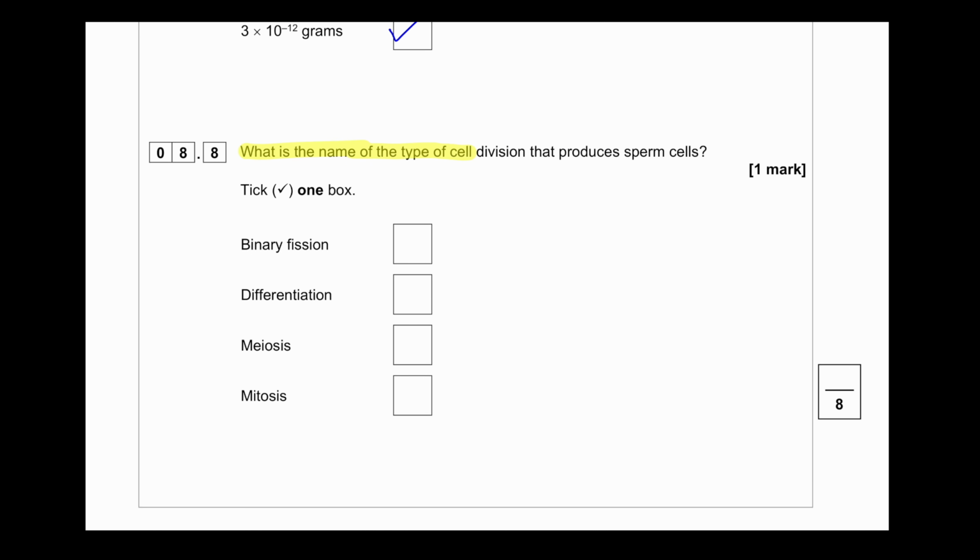What is the name of the type of cell division that produces sperm cell? Sperm cells are sex cells, so they are produced by meiotic division or meiosis. Let's see the other processes.